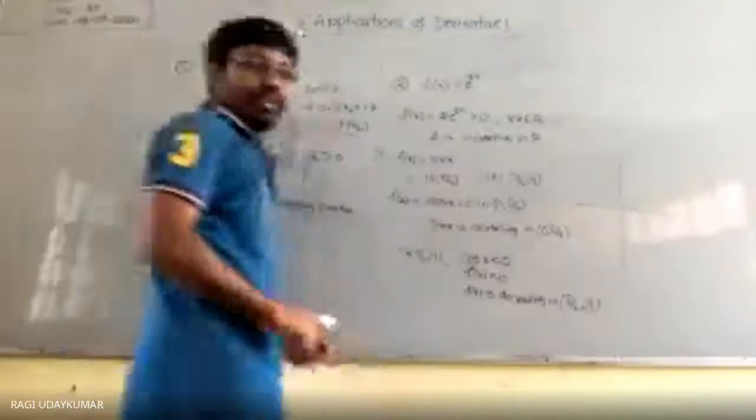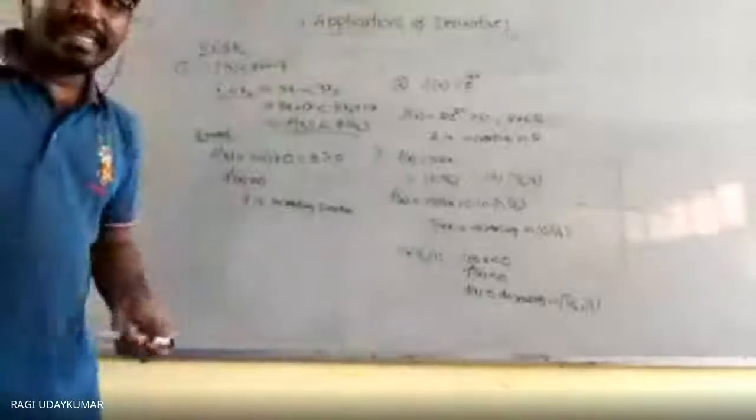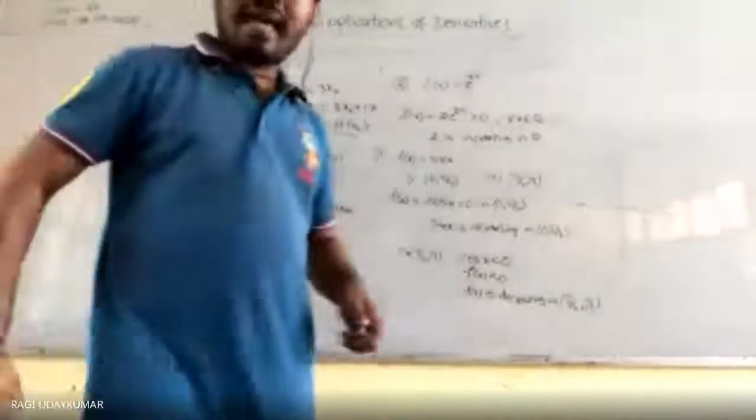So it is decreasing. Normally we know it from the graph: in the interval pi by 2 to pi, it is a decreasing function.